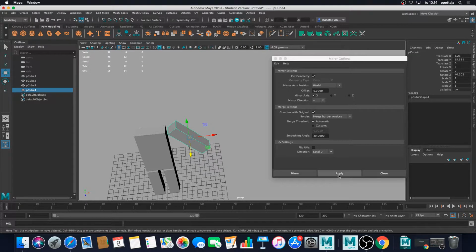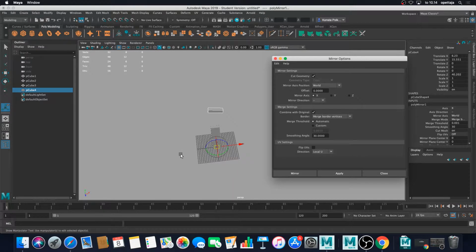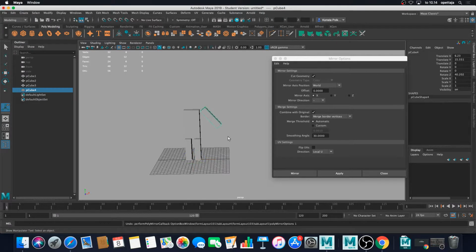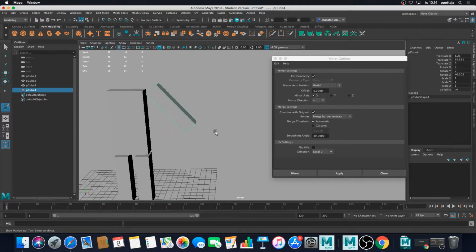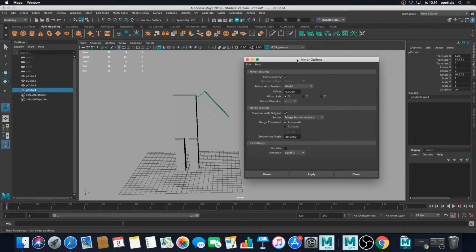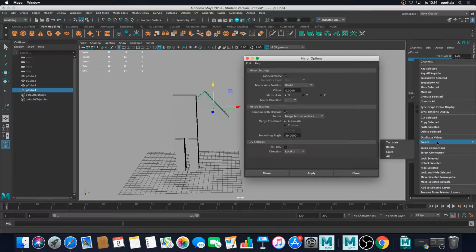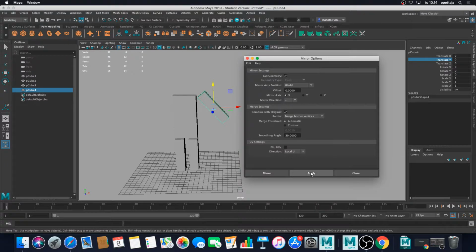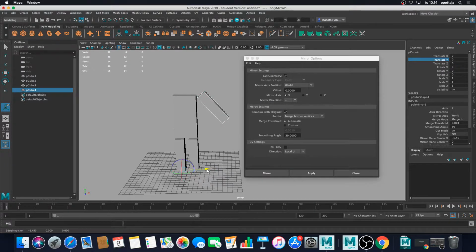And now when we press apply, something really funky happened. Really unexpected. Let's see if I can fix it. Nope, it doesn't fix with this. Let's see.